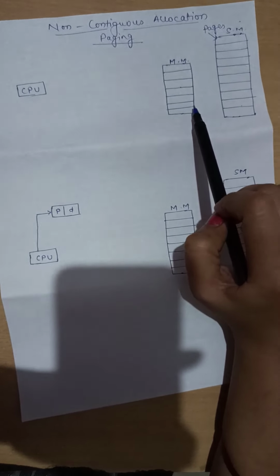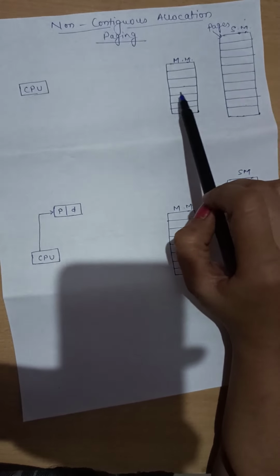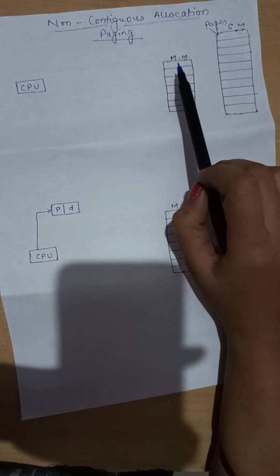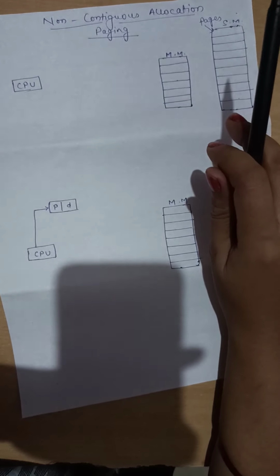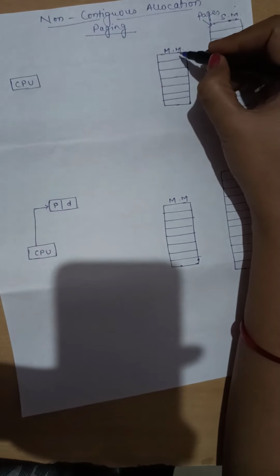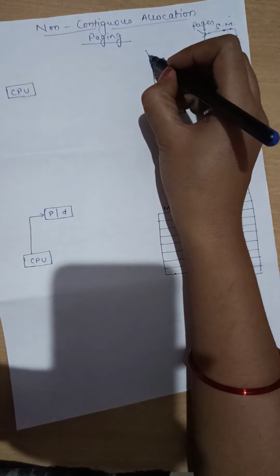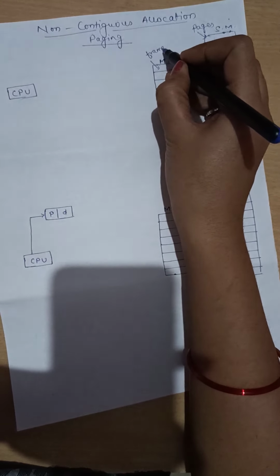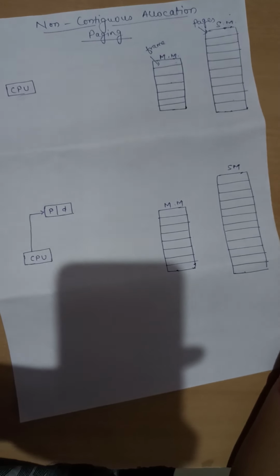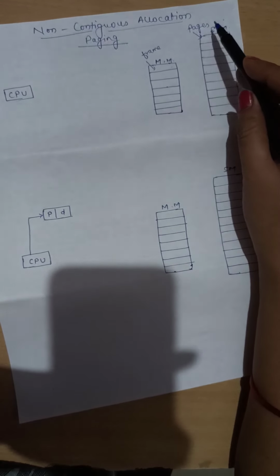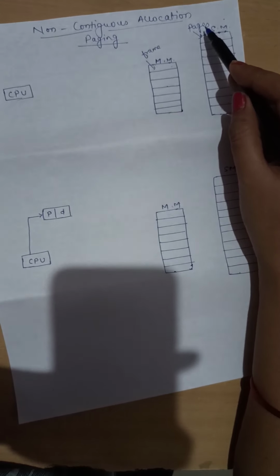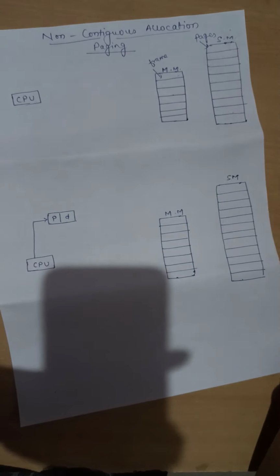So main memory is also divided into fixed size partitions of equal size, and we call each partition a frame. So the equal size partition of main memory is known as a frame, and the equal size partition of secondary memory is known as a page. Clear?